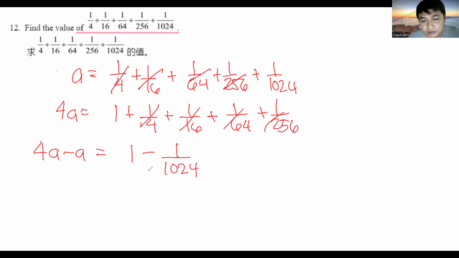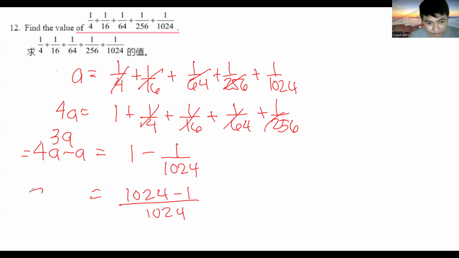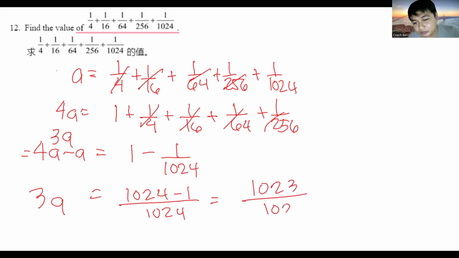So 1 minus 1 over 1024 is equal to 3A. So that's where we get the divided by 3 part, okay? So this is 1024 minus 1 over 1024, which is 1023 over 1024, is equal again to 3A.